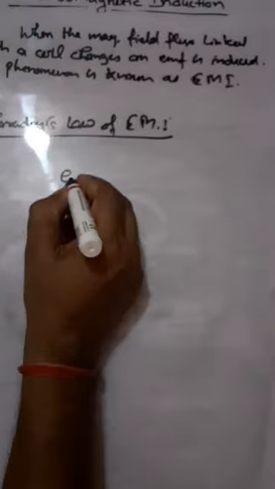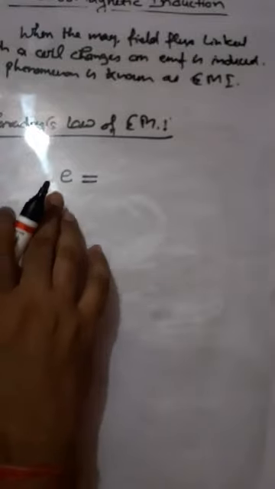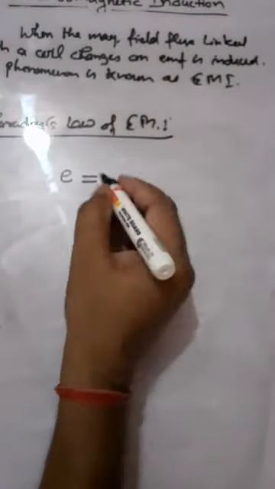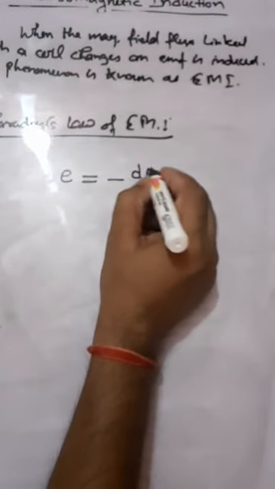It states that the magnitude of EMF induced is equal to the rate of change of magnetic flux passing through the coil. The magnitude of EMF induced is equal to minus d phi by dt, the rate of change of magnetic flux